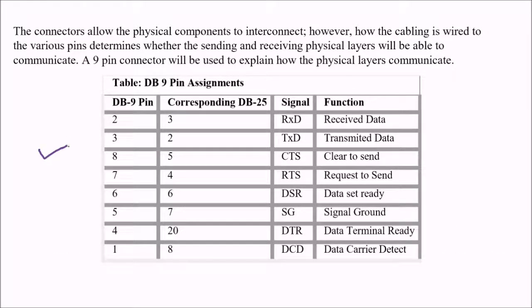So these tables of 9-pin connectors allow physical components to interconnect. However, how the cabling is wired to the various pins determines whether the sending and receiving physical layers will be able to communicate. So the 9-pin connector will be used to explain how this physical layer is going to communicate. For example, we have this DB9 pin with the corresponding DB25 pin also. So pin 1 is the DCD signal, that is data carrier detect. Pin 2 corresponds to pin 3 in DB25: receive data, transmit data, clear to send, request to send, data set ready, signal ground, data terminal ready, etc.